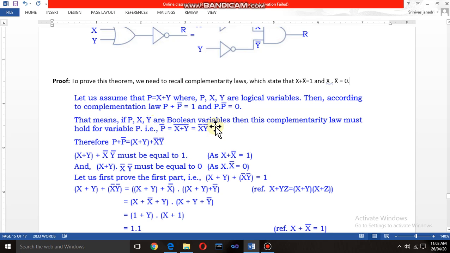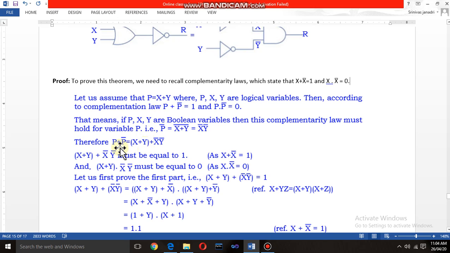Now p complement is nothing but x plus y whole complement, which from the first De Morgan's theorem is represented as x complement into y complement. Therefore, if these two laws, p plus p complement is equal to 1 and p into p complement is equal to 0, come true, then it is said to be the proof for the first De Morgan's theorem.